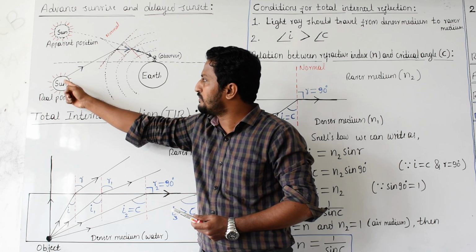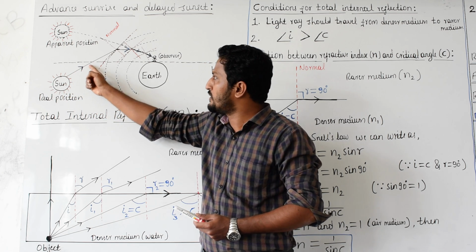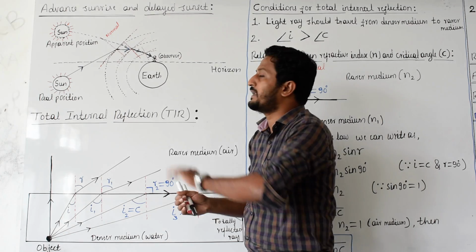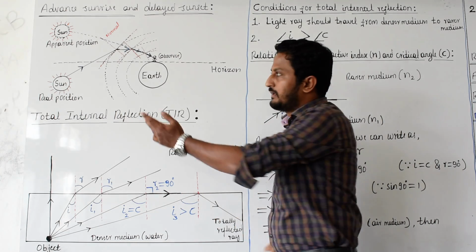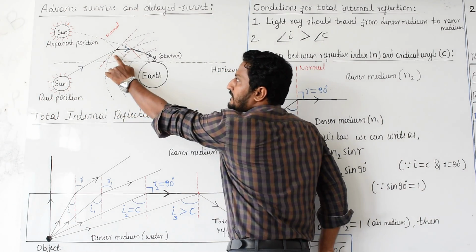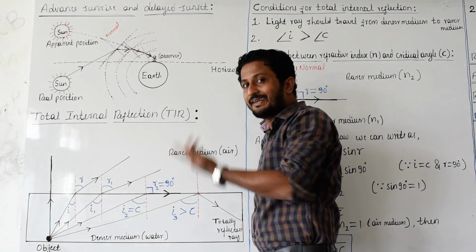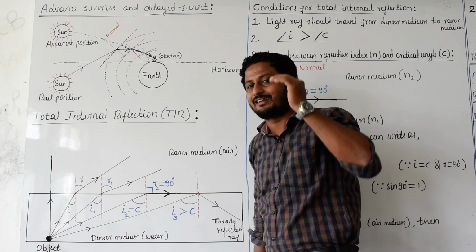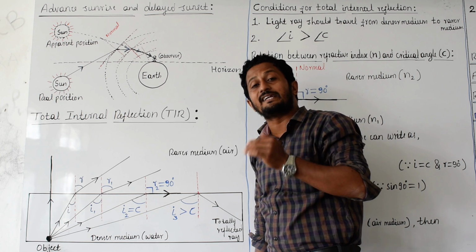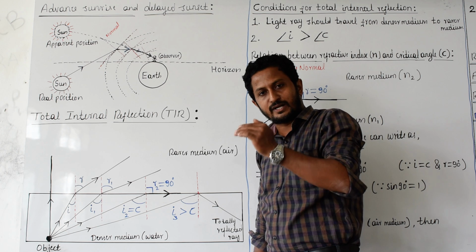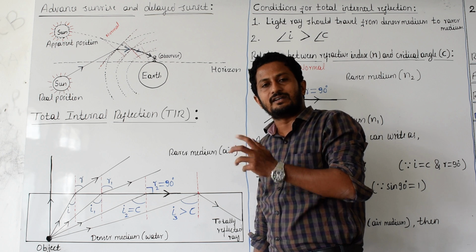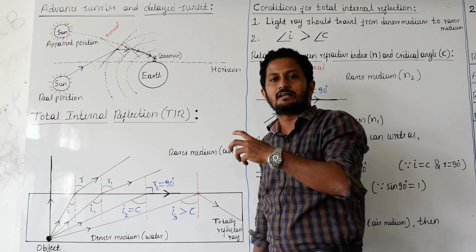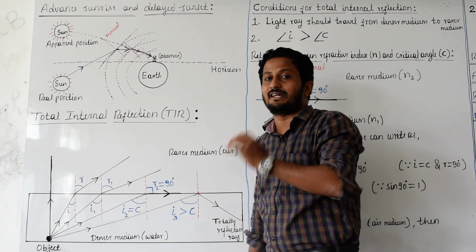This light ray from the sun enters the atmosphere's top layer. What I said: top layers are rarer compared to the inner layers. As we come near the earth, density goes very high. That's why they become denser.